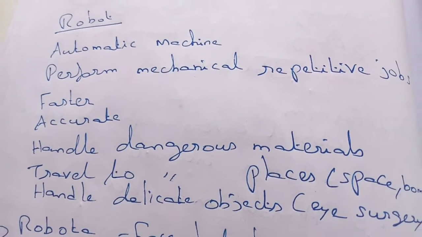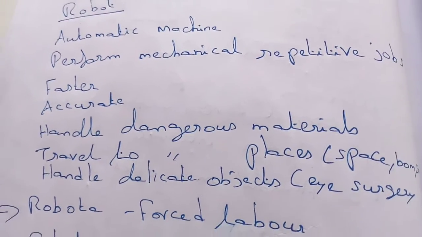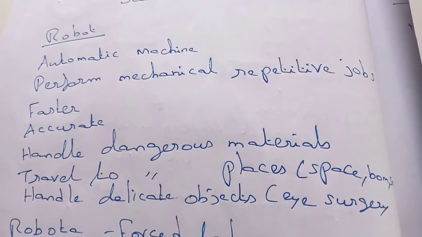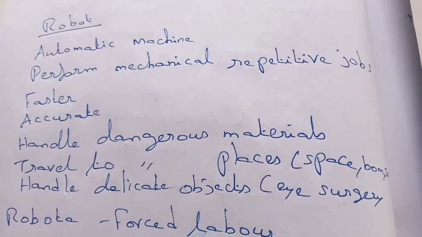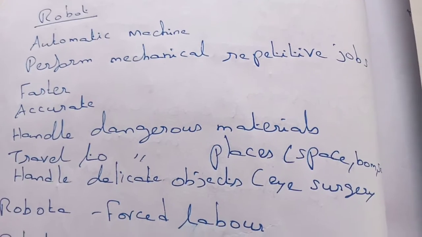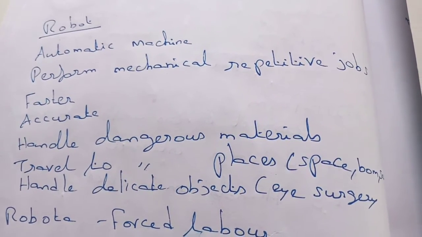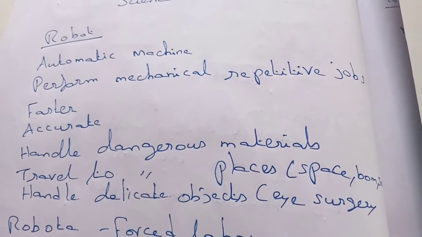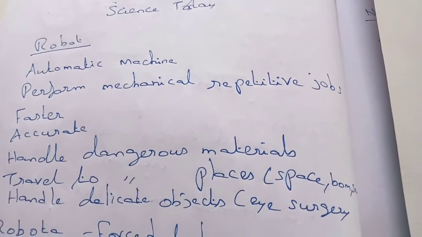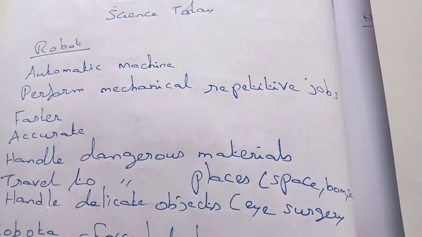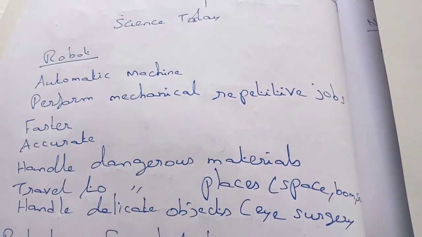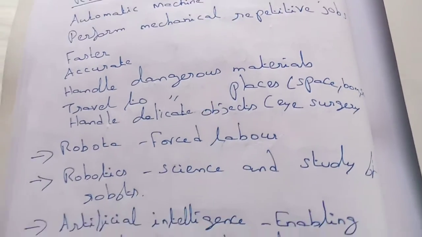They will always be accurate, and they can also handle dangerous materials in machines, in cutting, handling sewage, going to space, all those things. They can travel to dangerous places, and they can handle delicate objects. They can do eye surgery, nerve surgery, anything, because their senses are very sharp.